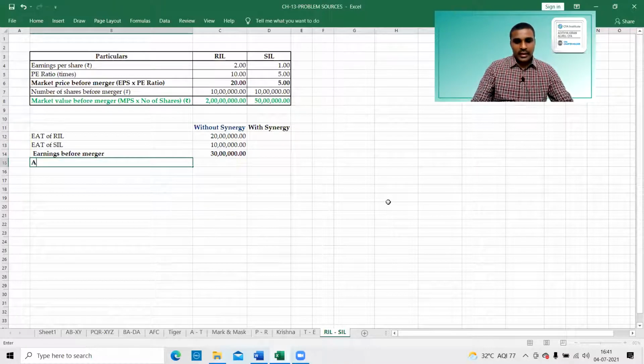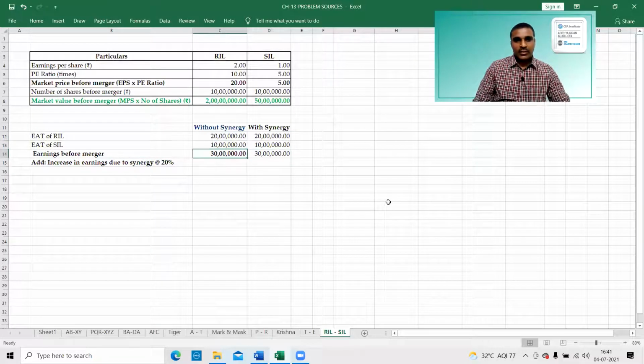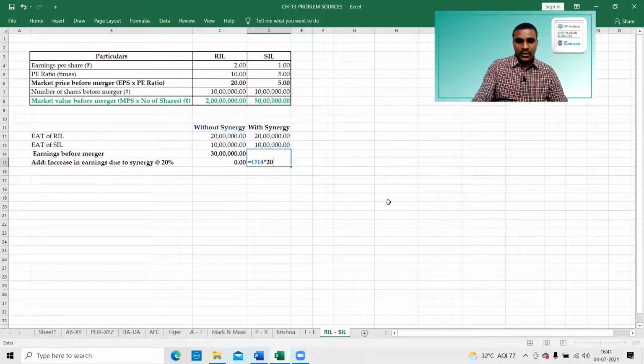Add the increase in earnings due to synergy, at the rate of 20%. So only this will change, and the rest will be the same. Here it is 0 because there are no synergy effects. Here it will be synergy effects into 20%.